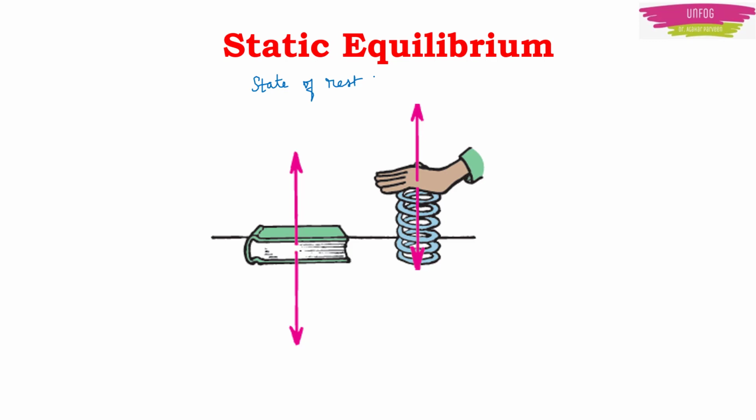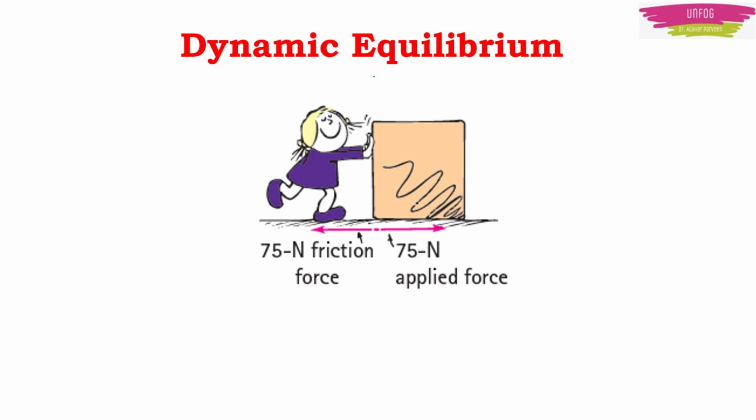What are the two equal and opposite forces here? One force is that of gravity, which is pulling the book, but the table pushes up the book with the same force in the opposite direction. So you say that the book is in static equilibrium under the influence of these two equal and opposite forces. In dynamic equilibrium, the body is in a state of motion under the influence of several forces. Note that this motion could be translational or rotational.